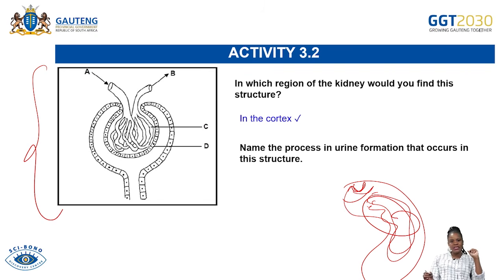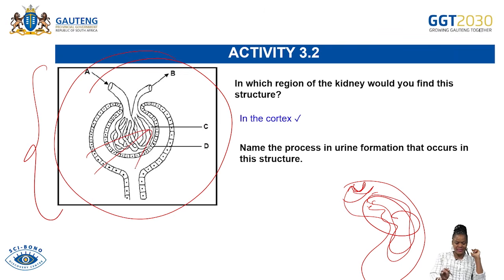And then the second question says, name the process in urine formation that occurs in this structure. What is happening in this structure? That is only ultrafiltration.